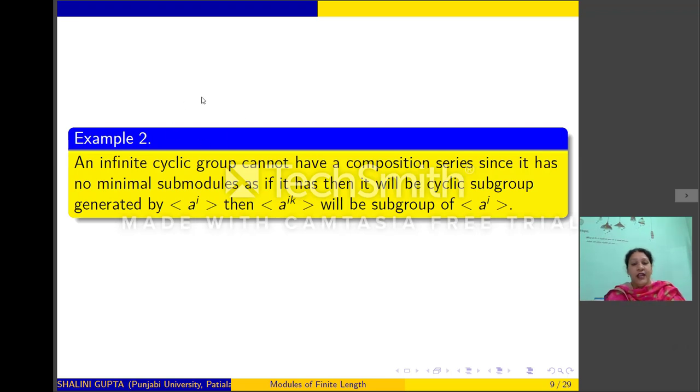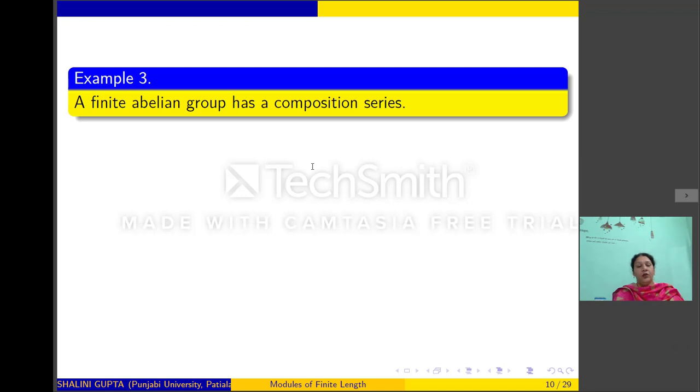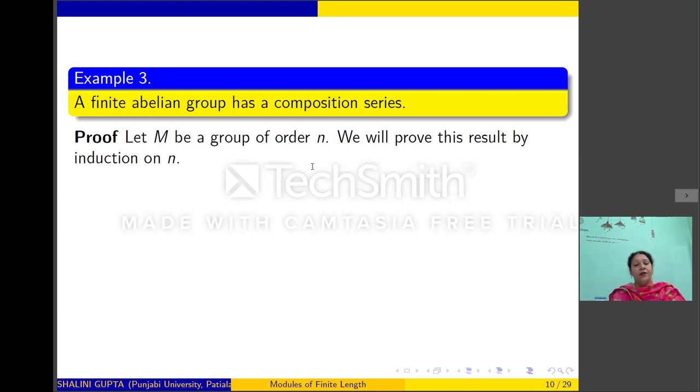So thus, an infinite cyclic group cannot have a composition series. Now, third example: every finite abelian group has a composition series. So let M be a finite abelian group of order n. We will prove this result by applying induction on n, the order of M.